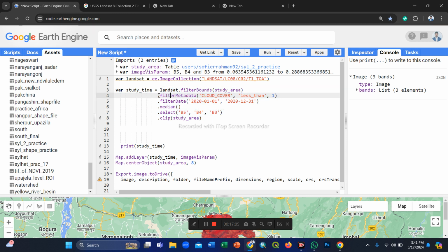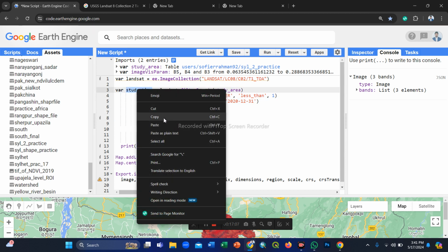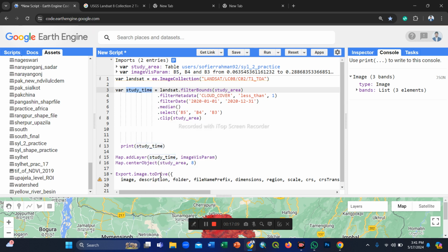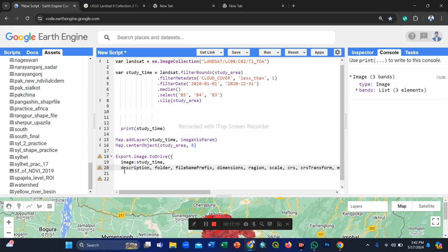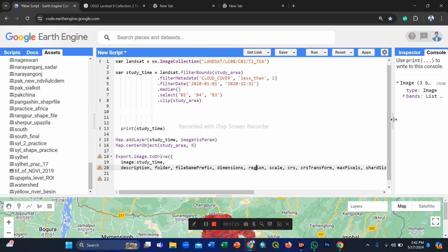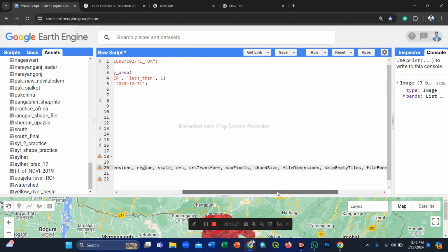All of these are stored in the variable named study area, so simply copy it and paste it here as the image. Then description, then folder name, file name prefix, dimensions, region, all of these things we fill up step by step and easily export to my Google Drive.